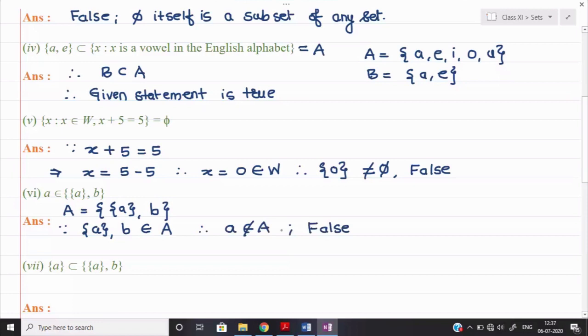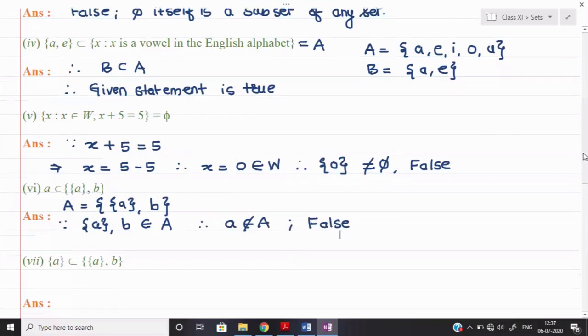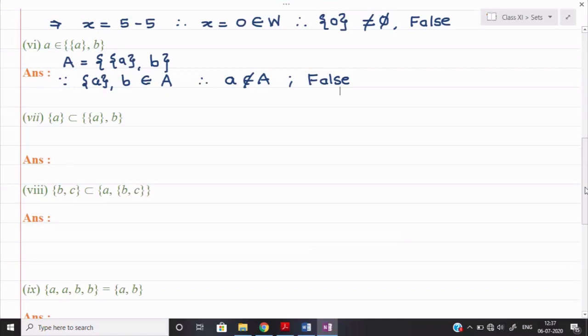Right? Now, similarly, let us see the next one. Part number 7. In the part number 7, what they are saying, curly bracket A is a subset of this set. Suppose this set I denote in a proper manner.